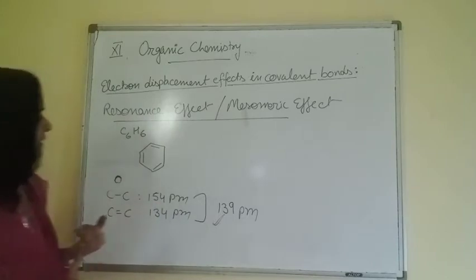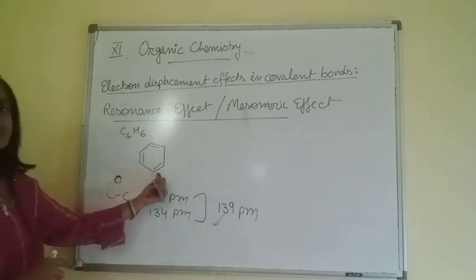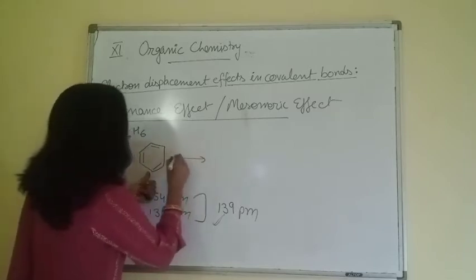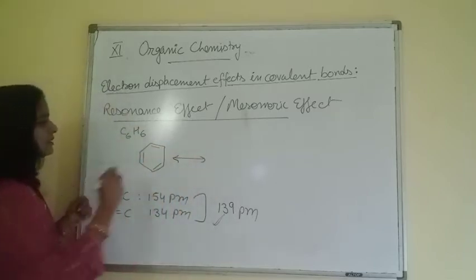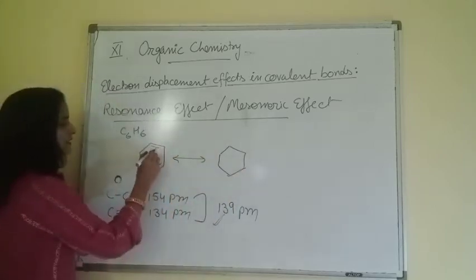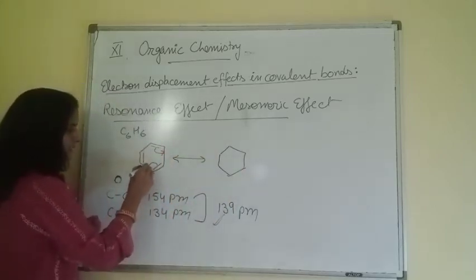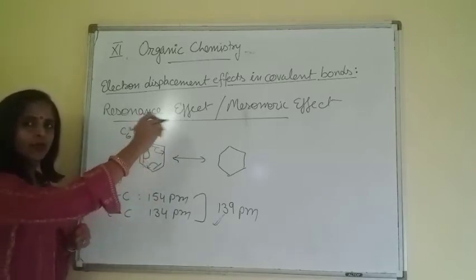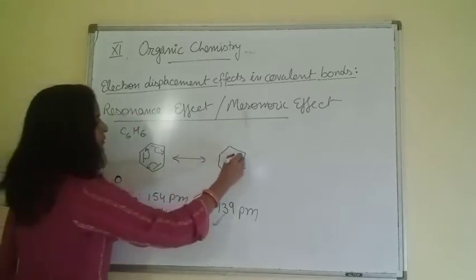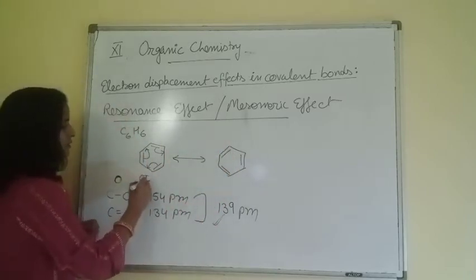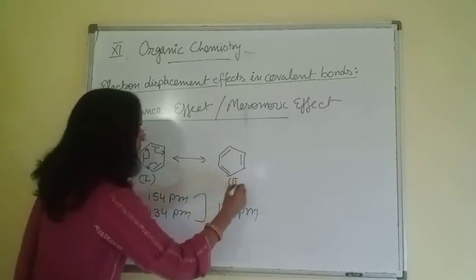Only these shiftings will take place in resonance. So now we discuss some examples, first we start with benzene. This is one possible structure. Second possible structure: what we do with it, we shift the pi electrons, like this bond will come here, this will go here, this will go like this. So this is completely delocalized pi electrons. So this is the second resonating structure of benzene.